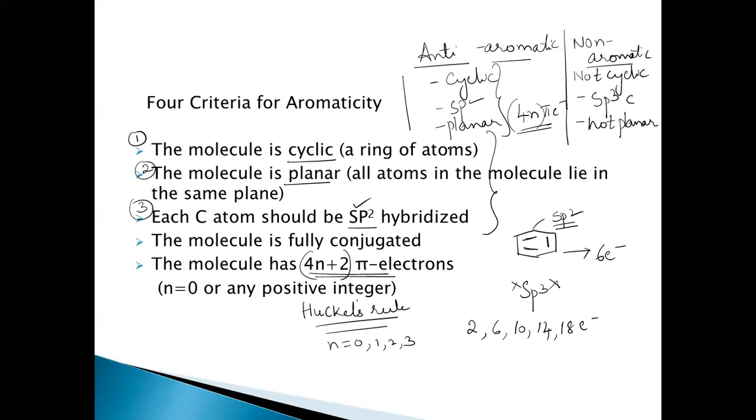The molecules other than aromatic and anti-aromatic are called non-aromatic. For example, if the molecule is not cyclic, or for example, cyclopentadiene, which has an sp3 hybridized carbon atom, it is non-aromatic. If it is not following any of these three conditions, then it is said to be non-aromatic.